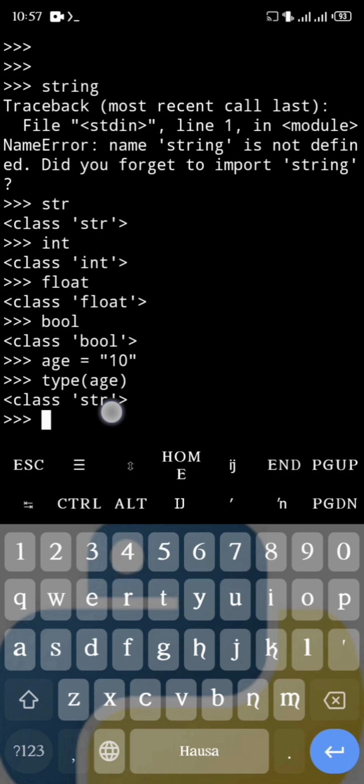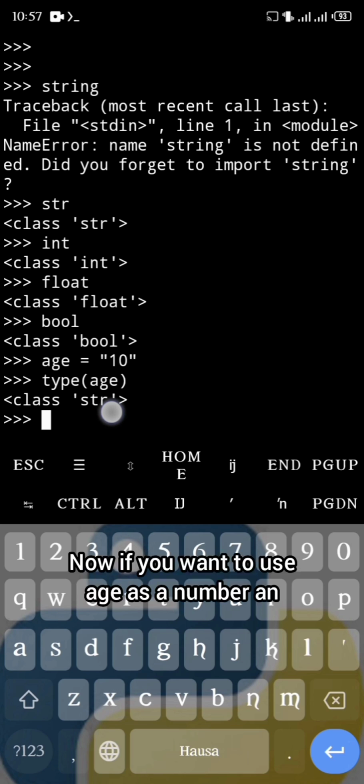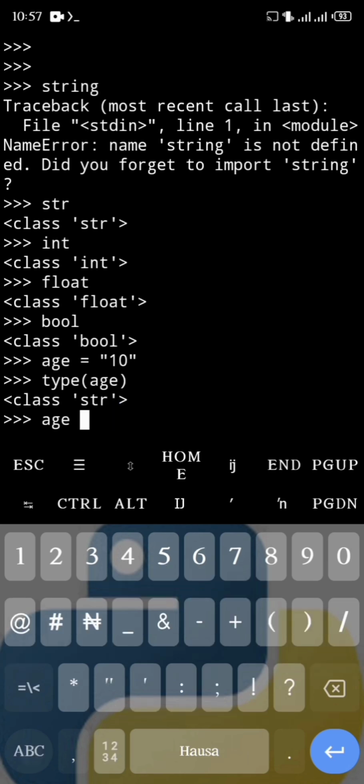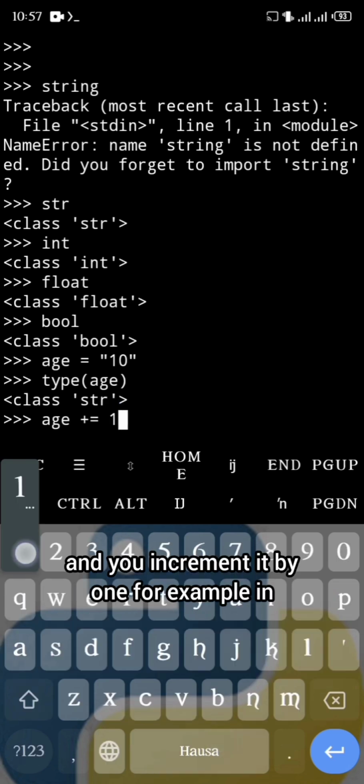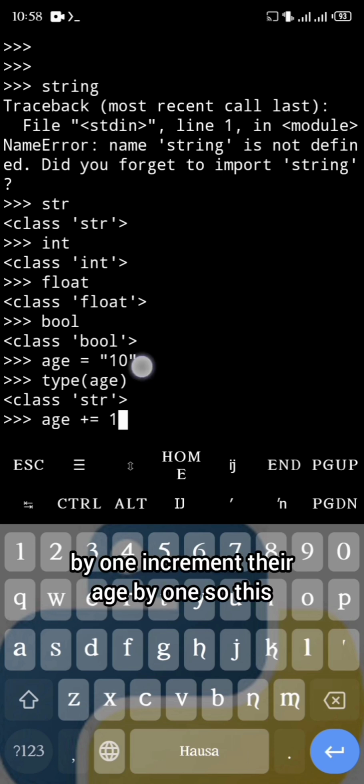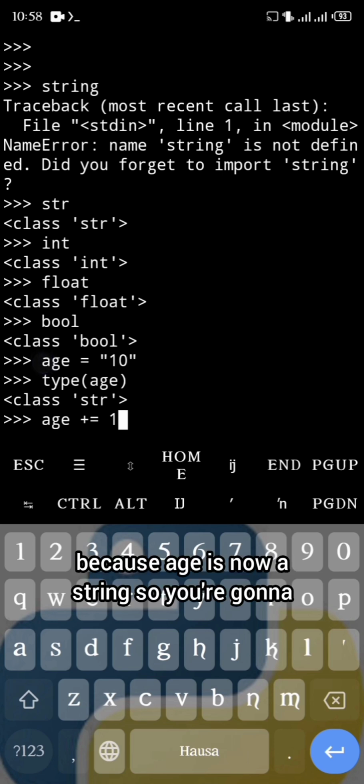Now if you want to use age as a number, an integer, for example, you're going to do something like age and you increment it by 1. For example, on someone's birthday, you can increment their age by 1. So this cannot be done on this age because age is now a string.